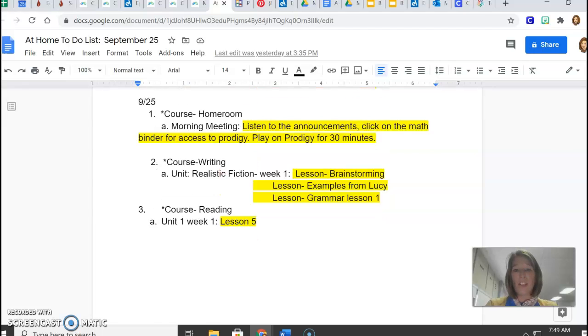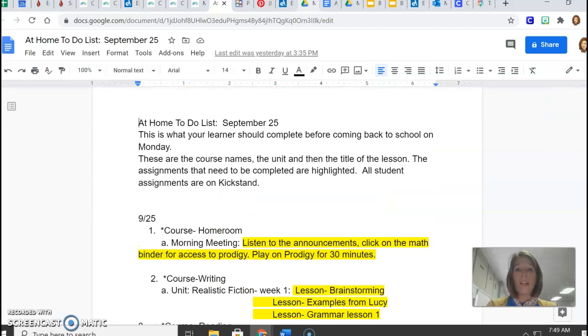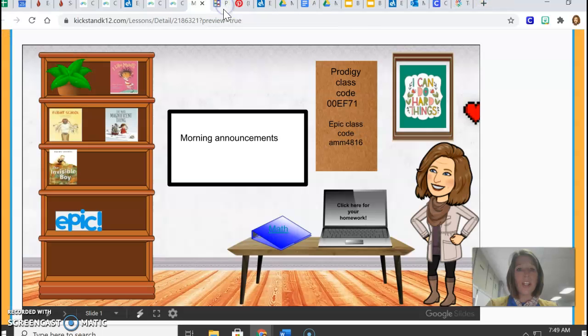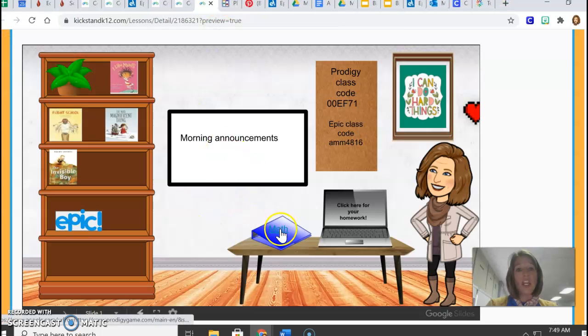Once you finish all those tasks, you are more than welcome to click here on our math binder, and our Prodigy class code is up on the bulletin board here. And then I put in Epic, and our class code for Epic is also right on the bulletin board.